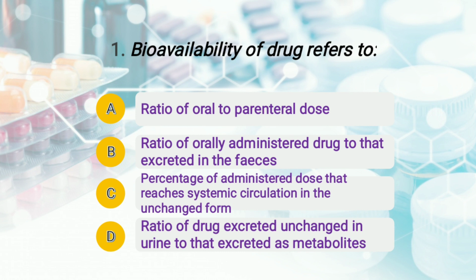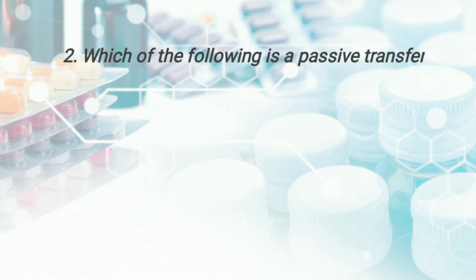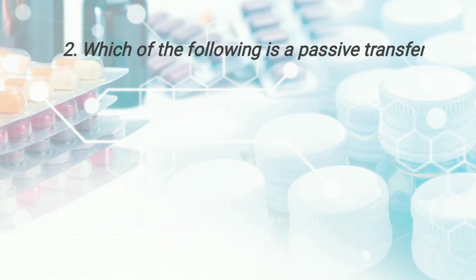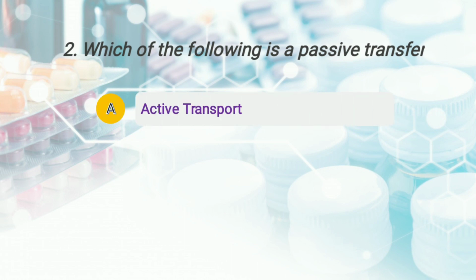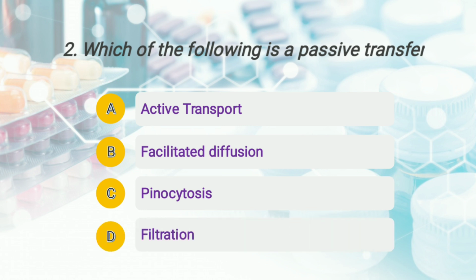The right answer of this question is option number C, that is percentage of administered dose that reaches systemic circulation in unchanged form is bioavailability. Then moving to question number 2. The question is, which of the following is a passive transfer? The options given are option number A, that is active transport, option number B, that is facilitated diffusion, option number C, that is pinocytosis, and option number D, that is filtration.